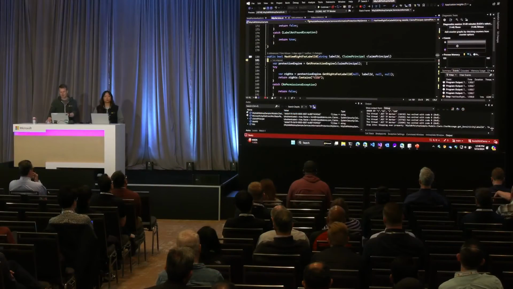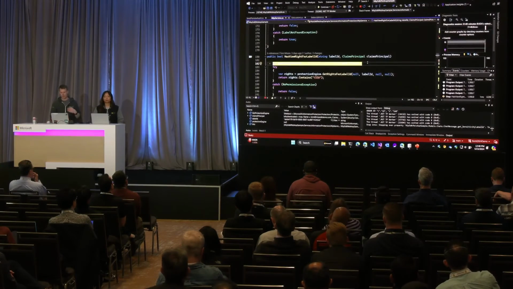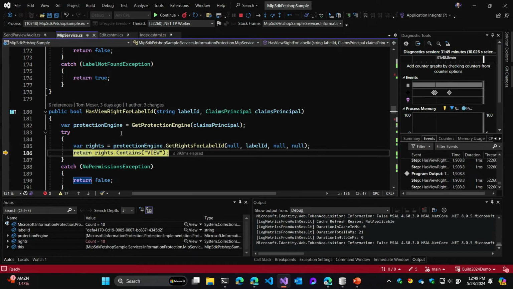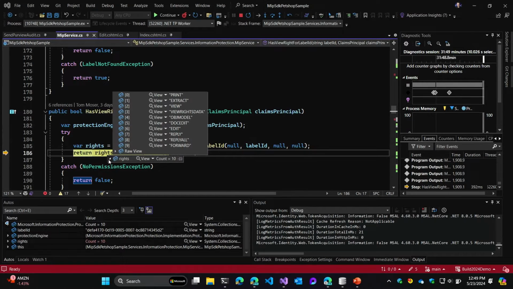We're going to skip over the internals of the SDK because we've had other talks about that, I think, in the resources. But we'll jump into what this API does. Inside of the SDK, there's this get rights for label ID, and it's pretty simple. Pass in a label ID, authenticate, and we'll give you a list of rights for that user. And what that looks like is a pretty simple list of strings.